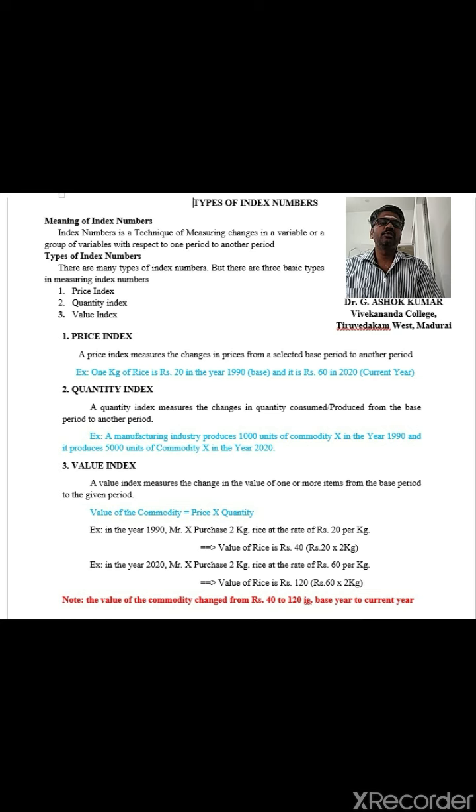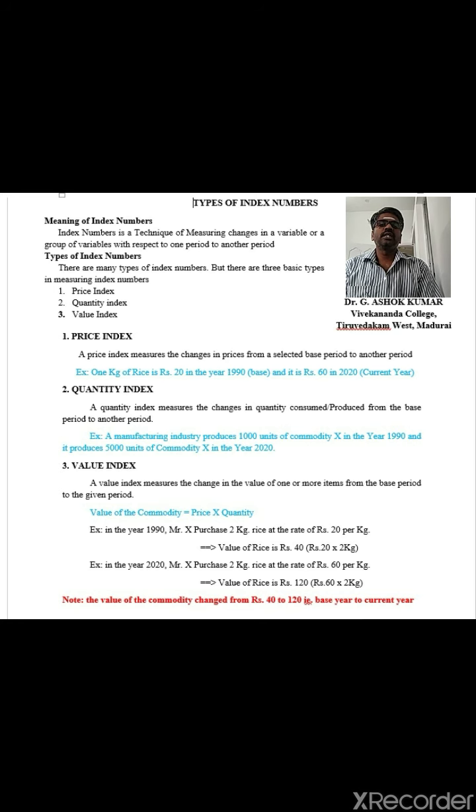Here 1990 and 2020 are base year and current year. So the quantity of the production is changed from one level to another level. So quantity index is the measure of studying changes in quantity consumed or produced from base year to current year.